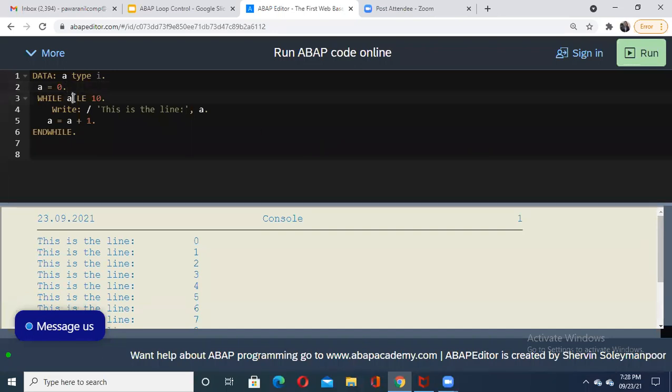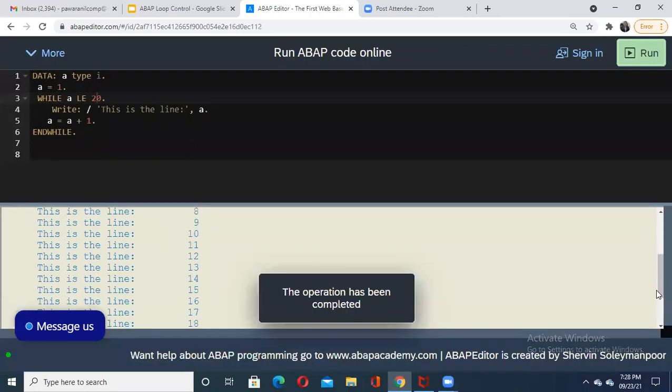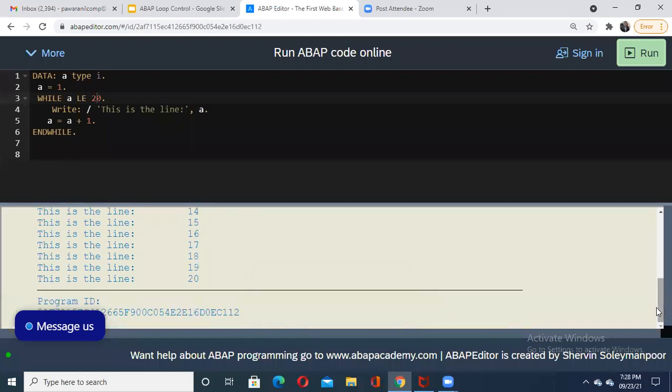Please understand. Suppose I want to print the first 100 numbers. What I have to do is just put it here. Let us take 20 right now instead of 100. I'll start with a as 1 as the first value, and then check less than or equal to 20. Will I get the answer? Let us check it. Yes, up to 20 my values are printed here one by one. This is the way we are executing that while loop.